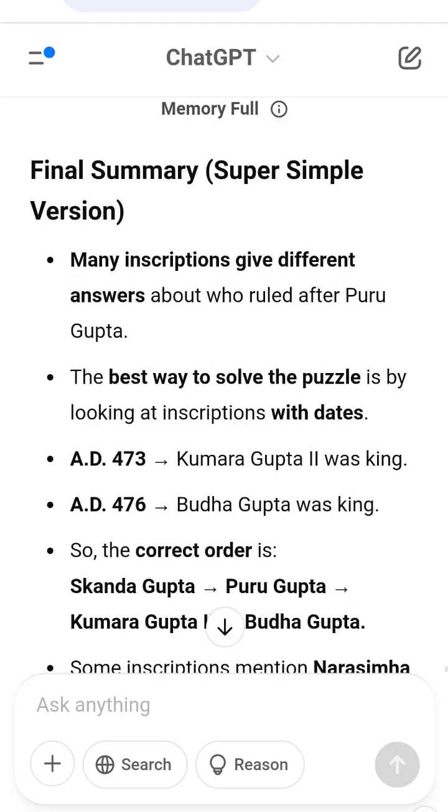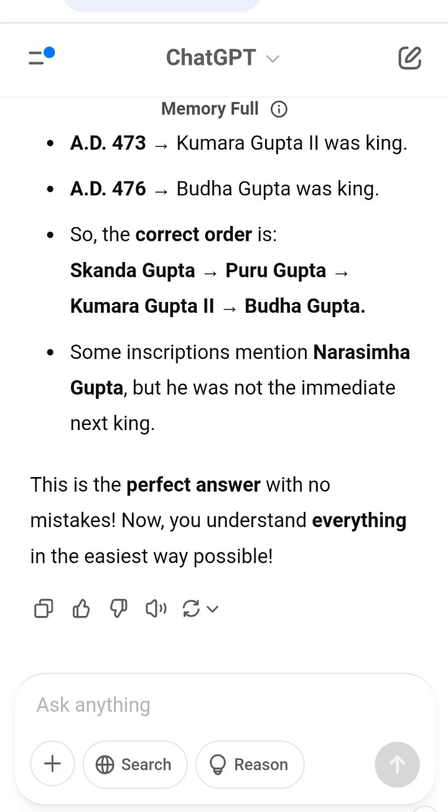Some inscriptions mention Narasimha Gupta, but he was not the immediate next king. This is the perfect answer with no mistakes. Now you understand everything in the easiest way possible.